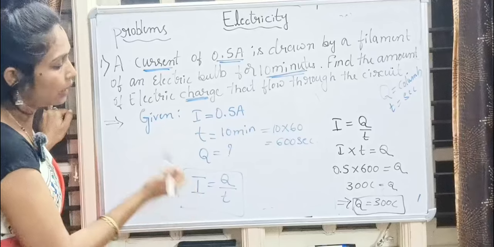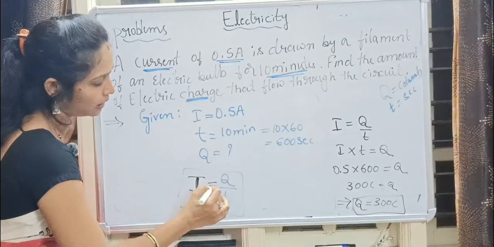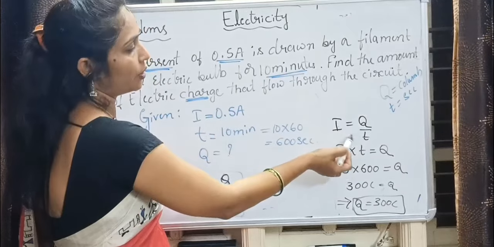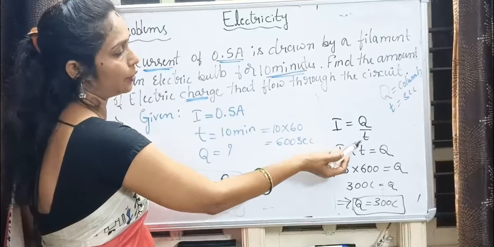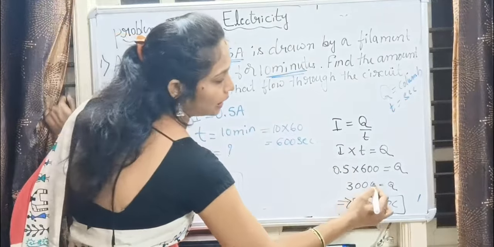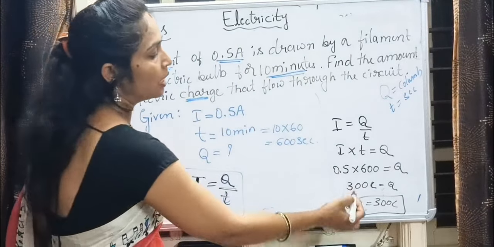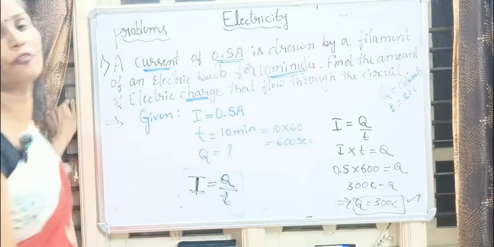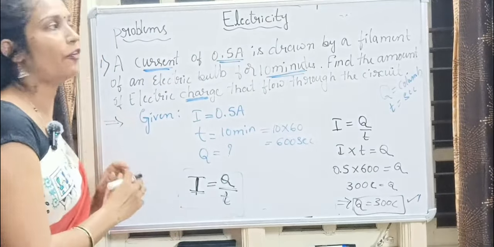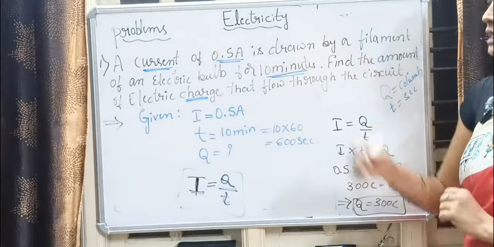For that, I used one beautiful formula, I is equal to Q divided by T. I substituted the values, and I into T becomes Q, that is 0.5 into 600, which is 300 coulomb. There you got the value of Q. This is the first problem in electricity.